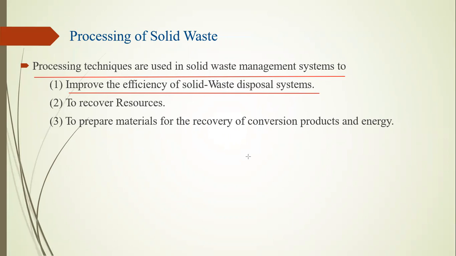Improving efficiency means we collect many more materials from the waste, which we can then reprocess or reuse. So improving efficiency is required to recover resources. Some natural waste can be recovered and used in another cycle or process, like dead trees. We recover the dead wood, apply some chemicals and a pressurized process, and convert the dead tree into coal. That is called charcoal, which is made from trees.